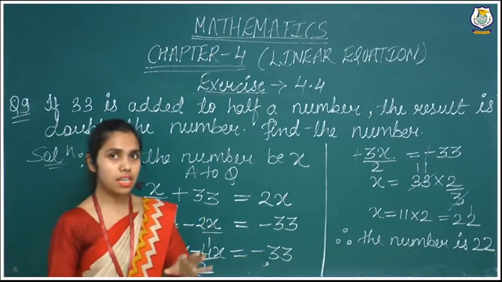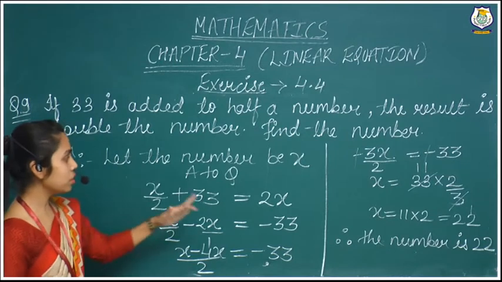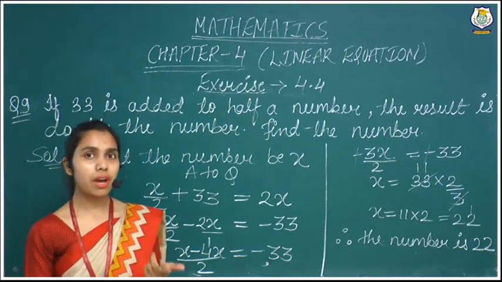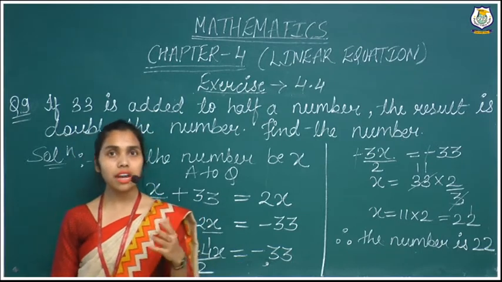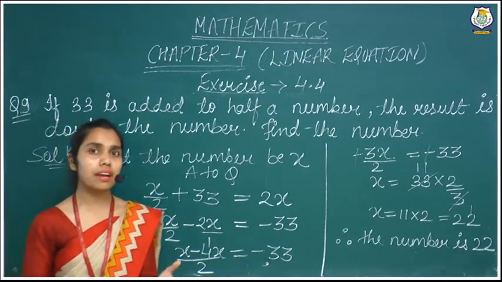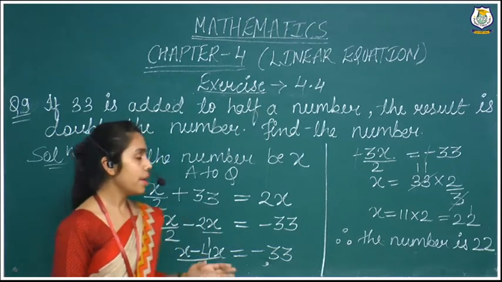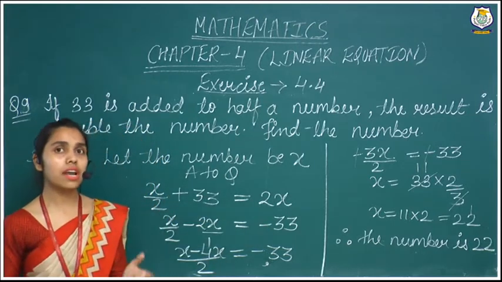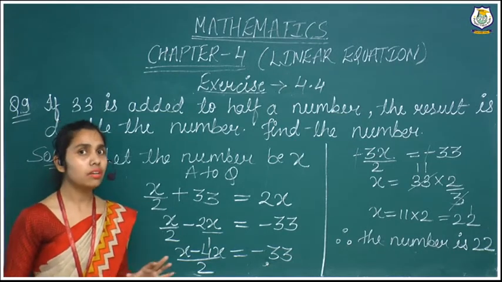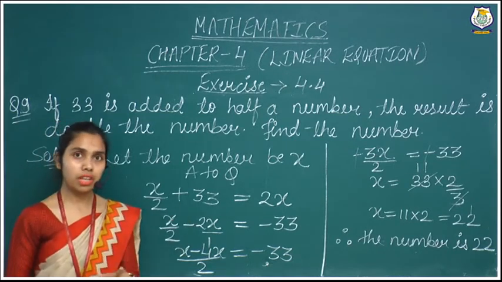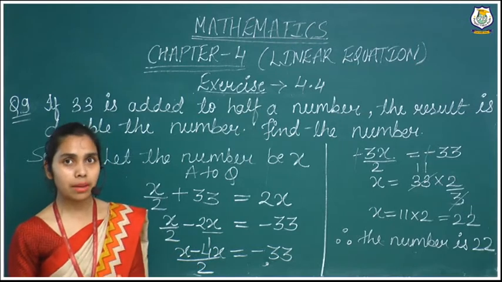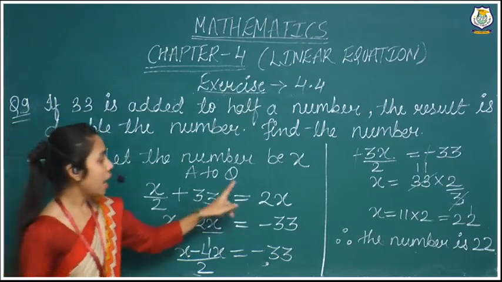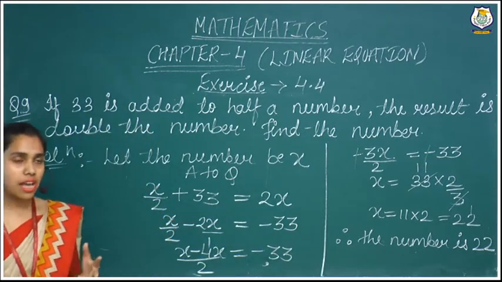So here you have seen a new thing, that on both these sides you are getting the variable. In our previous statement you saw that on the right hand side you were getting a constant number. But in this statement you have seen on the right hand side also you are getting the variable. But nothing to worry, we just have to do one thing, we are just separating the variable and constant terms. So I have taken this 2 on the left hand side and this 33 on the right hand side. So the sign will be changed.